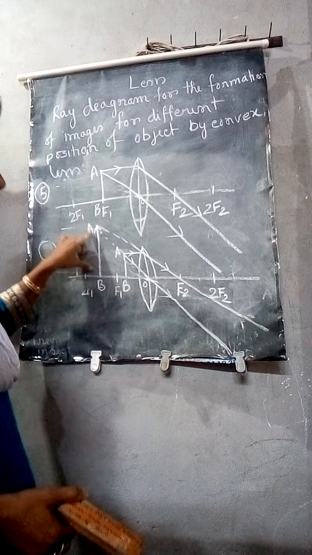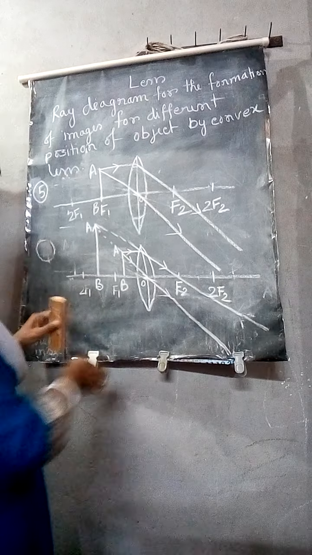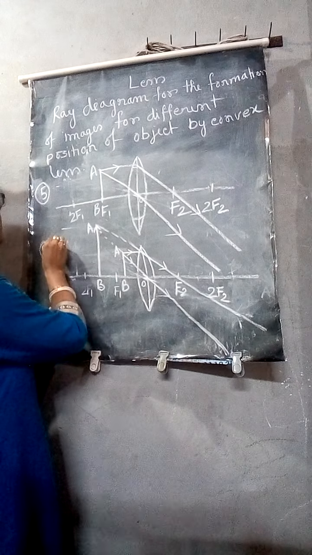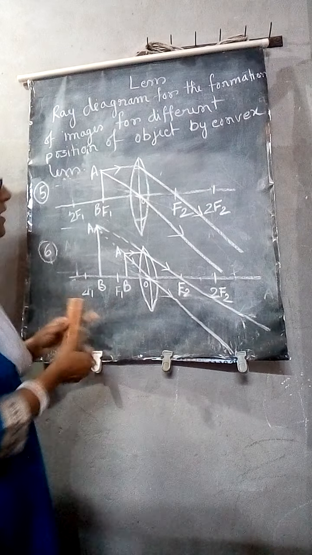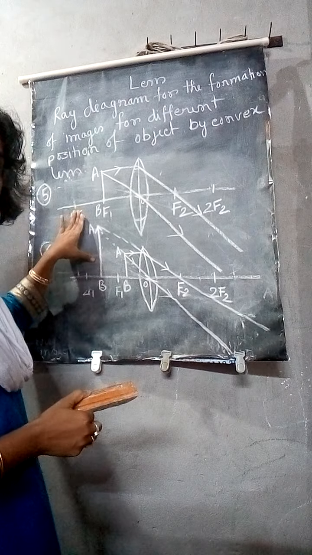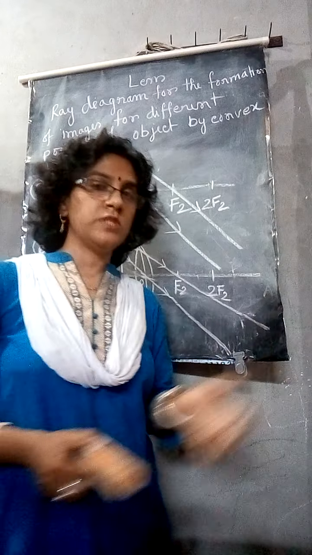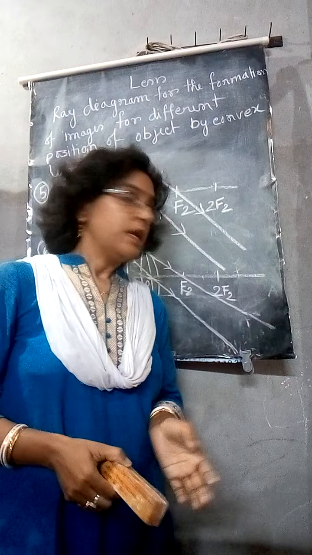So what will be the characteristics of the image at that position? In the sixth case, the image will be virtual, erect, and also enlarged.